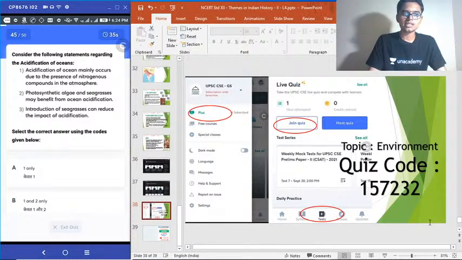Consider the following statements regarding acidification of oceans. 1. Acidification of ocean mainly occurs due to the presence of nitrogenous compounds in the atmosphere. 2. Photosynthetic algae and seagrasses may benefit from ocean acidification. 3. Introduction of seagrasses can reduce the impact of acidification. Select the correct answer. A very basic logic question from environment and ecology. I think at least 50% will get this correct. Let's see. Very basic question.